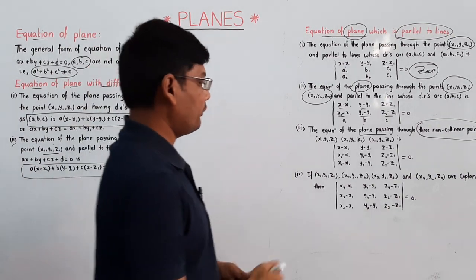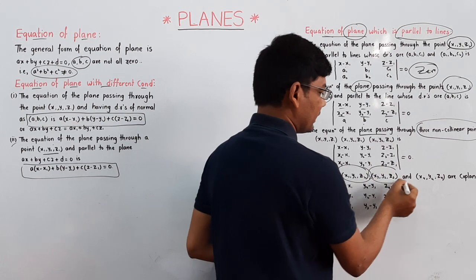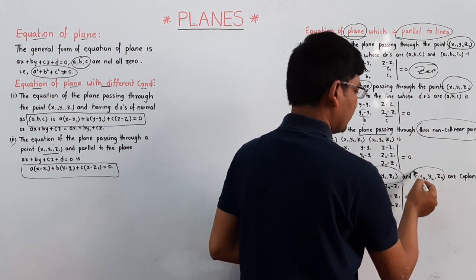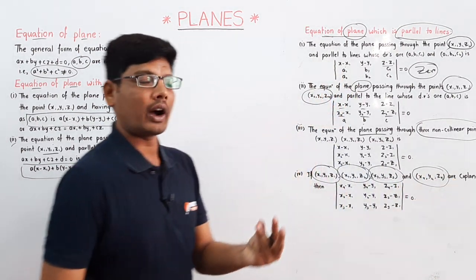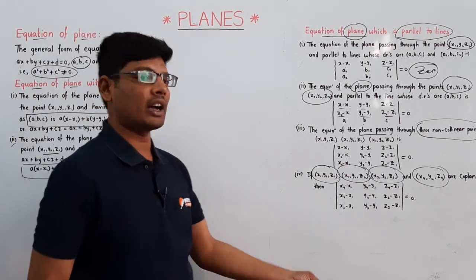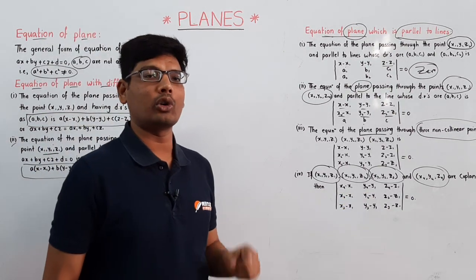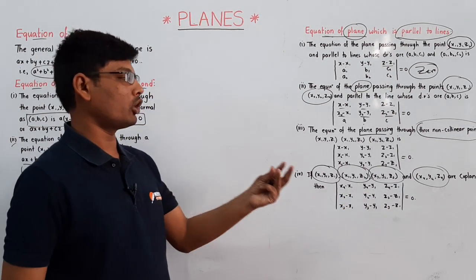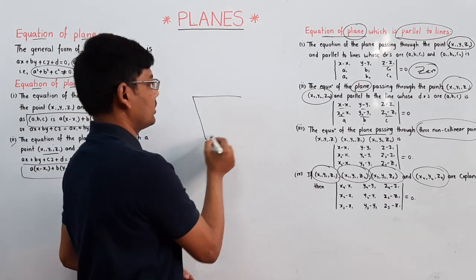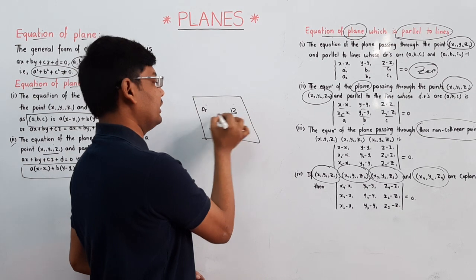If x1, y1, z1 and x2, y2, z2 and x3, y3, z3 and x4, y4, z4 are coplanar, coplanar is nothing but these 4 points belong to one plane, then the 4 points are coplanar here. If the four points are taken like this, A, B, C, D, you can take them anywhere.